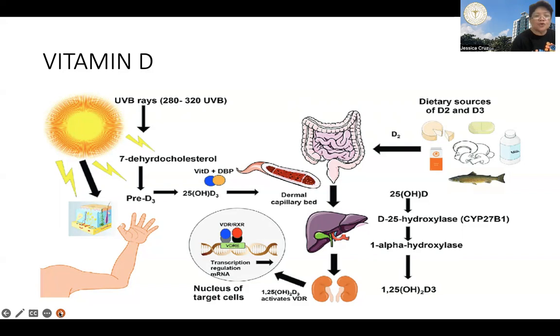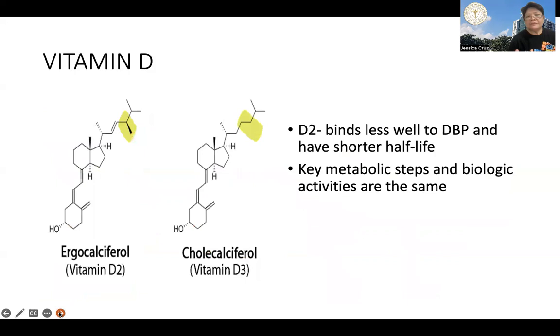The cytochrome CP450 group of enzyme will hydroxylate both D2 and D3 into the liver precursor of calcitriol that I was mentioning. So this is converted in the liver to 25-hydroxy D3, and 25-hydroxy D3 is brought into the kidneys where it is hydrolyzed into calcitriol.